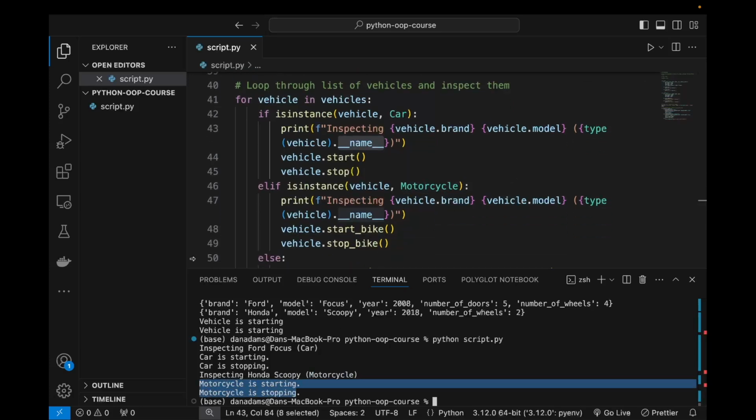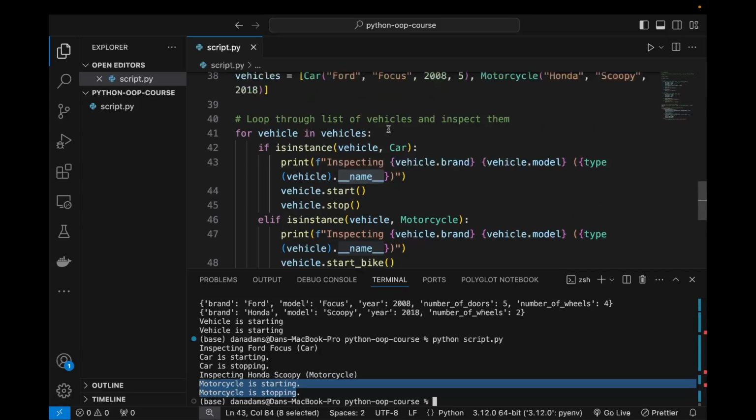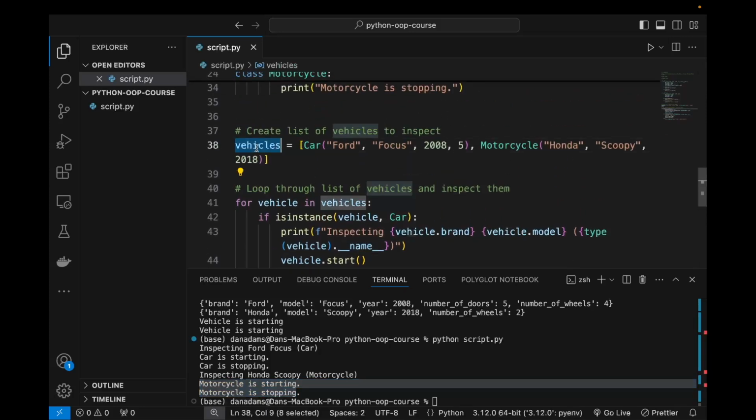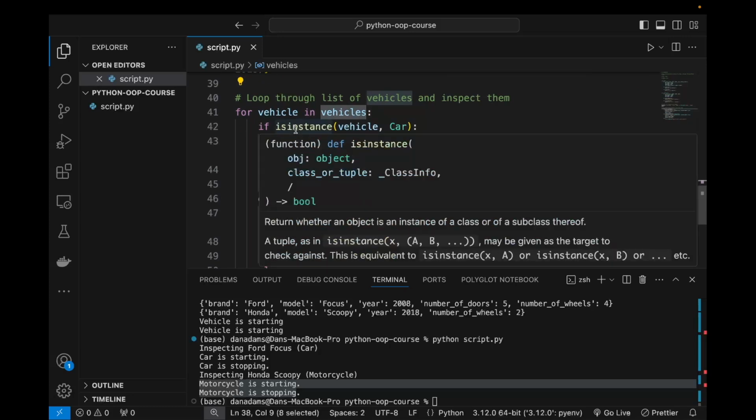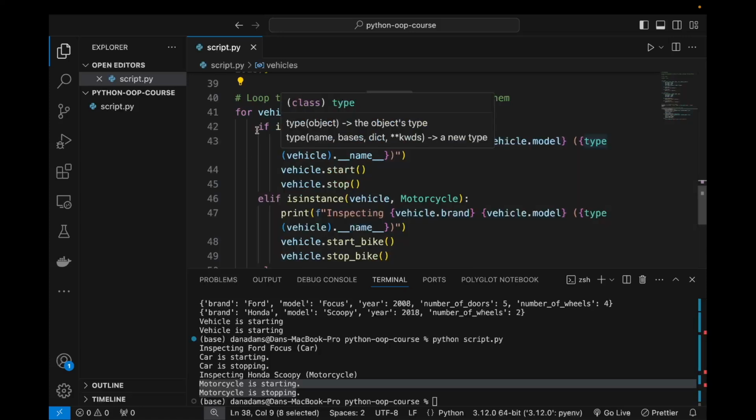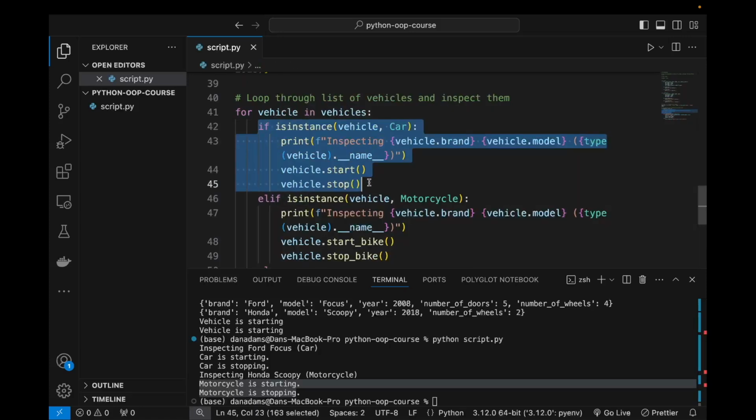So you can notice this really ugly code inside of this for loop, and the reason for this is because this vehicles list is a list of any type of objects. We can put anything in this list, and so when we loop through this list of objects we have to figure out what type of object we are currently dealing with before we can access any information on the object, or at least access any information safely.